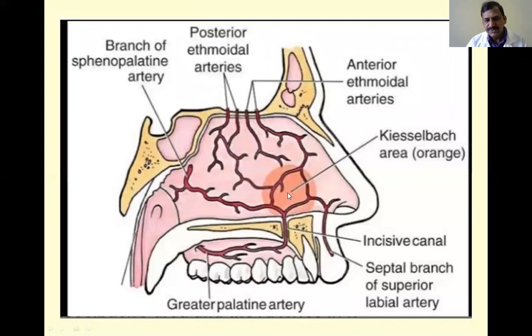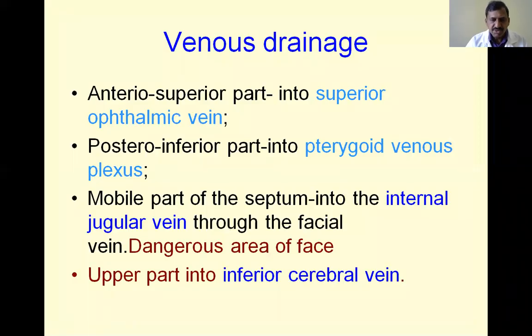That is why Kesselbach's area or Little's area is clinically very, very important. Next, what is epistaxis? We'll discuss it later in clinical anatomy. That is about Little's area and the blood supply to the nasal septum.